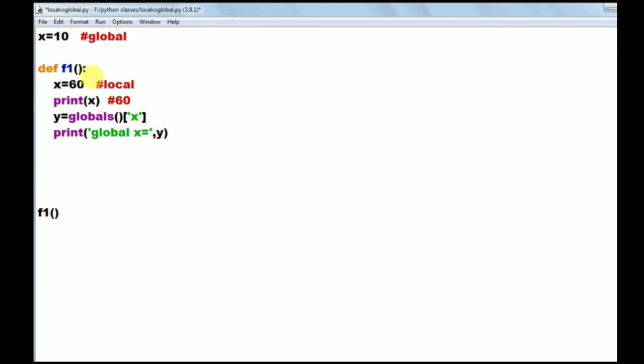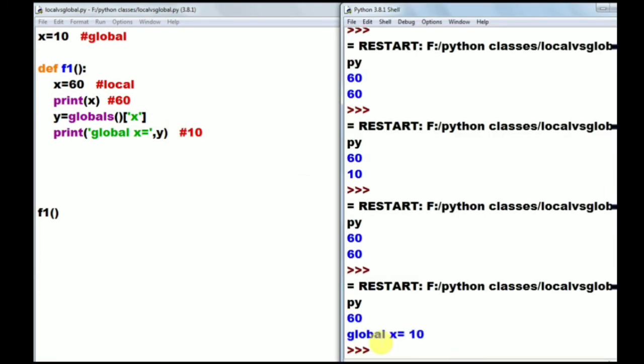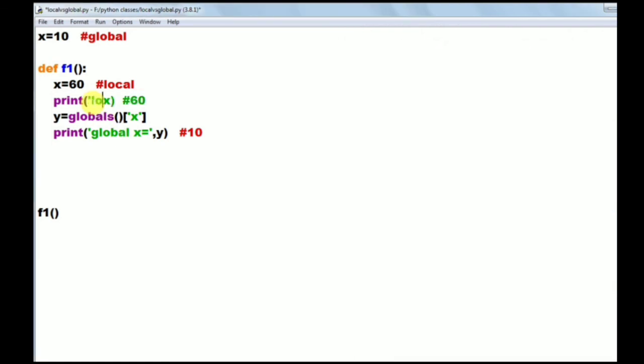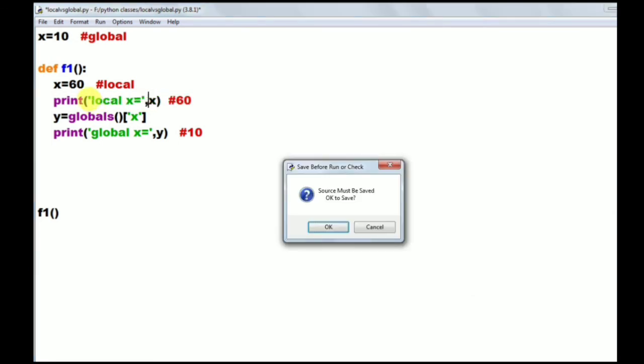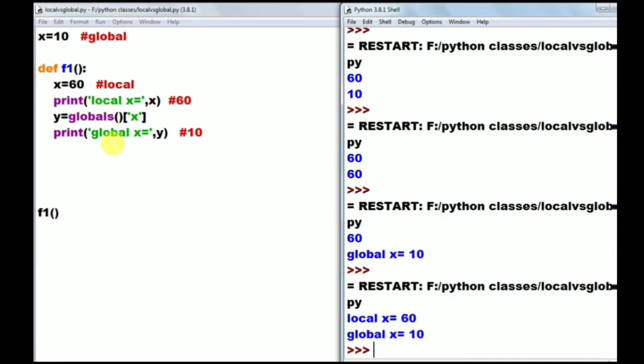Okay, so here print x means it prints the local x, 60. Here this print statement will print the global x value, that is 10. Run this, the output is 60, 10, observe. So the output is 60, 10. Here this one is the local x. Here we are accessing local x. Run it. So local x equals 60, global x equals 10. Hence, to access the global values from a function, you can use this globals function.